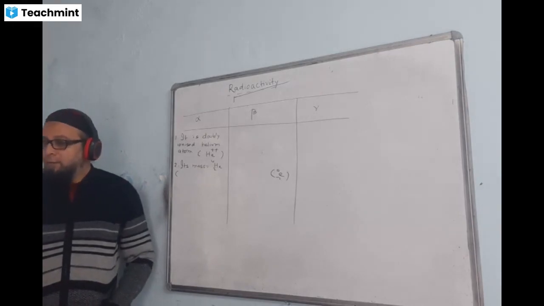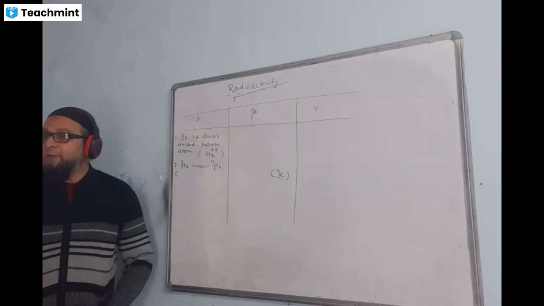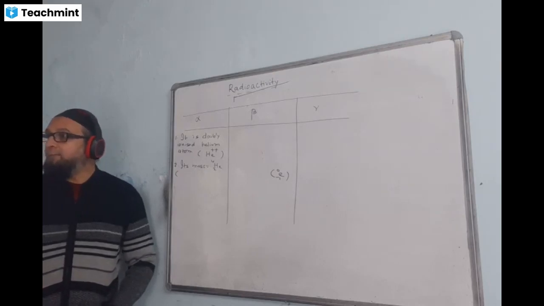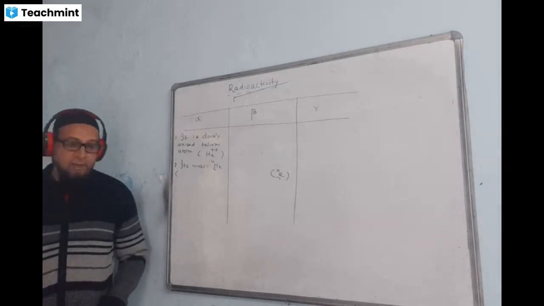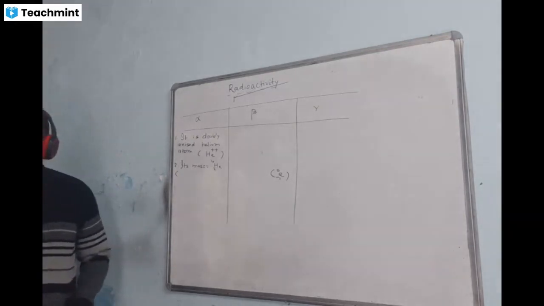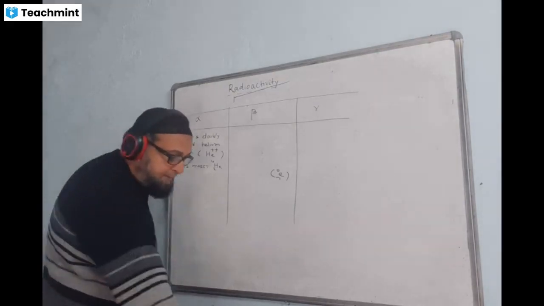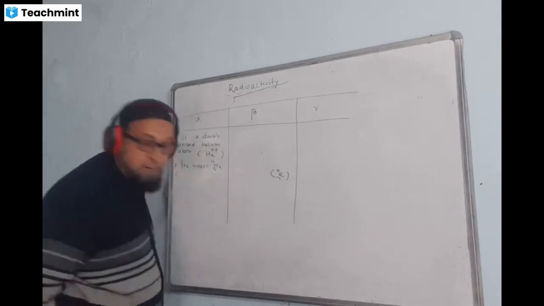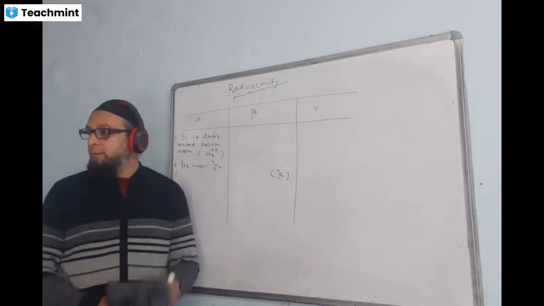And then, alpha has the highest ionizing power, beta has less ionizing power, and gamma has the least ionizing power. So these are some of the differences.